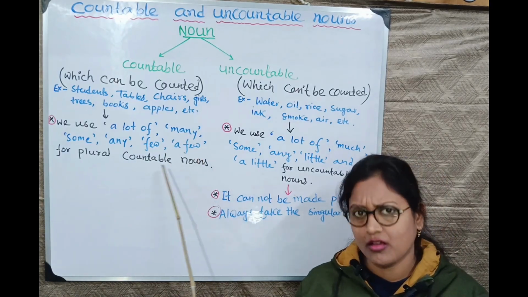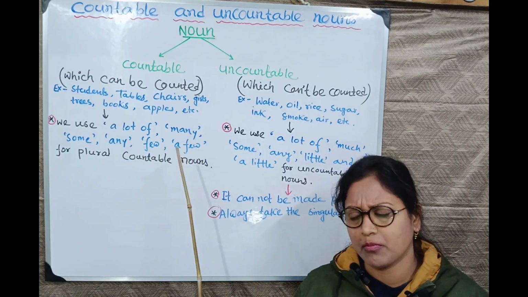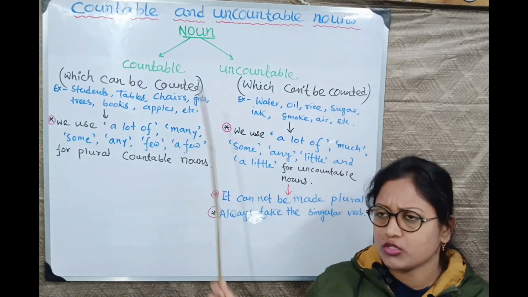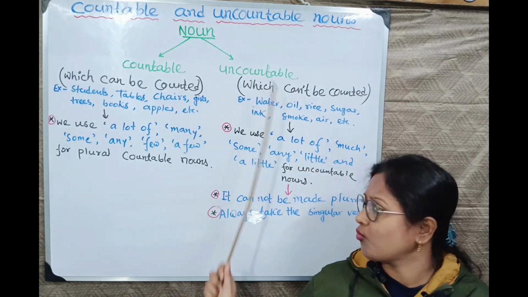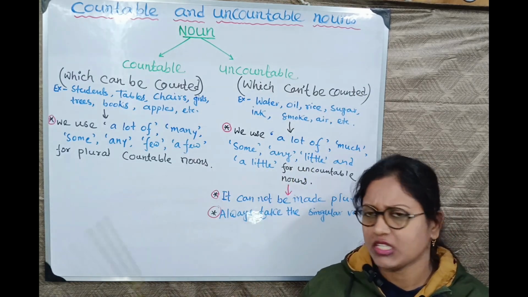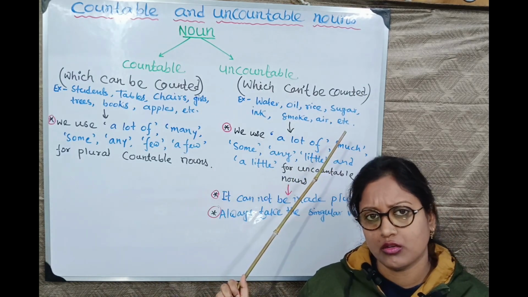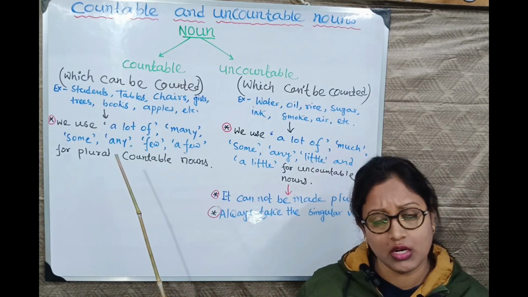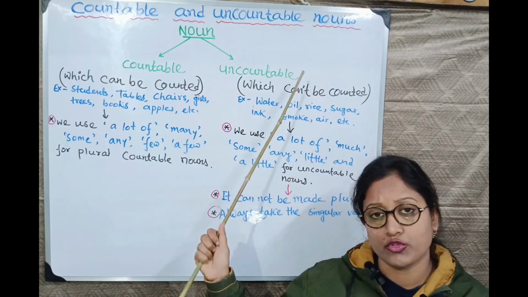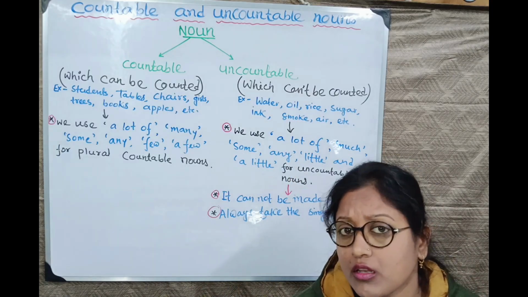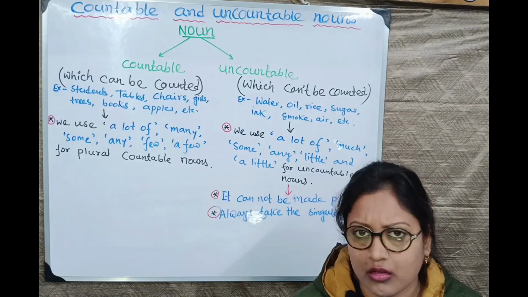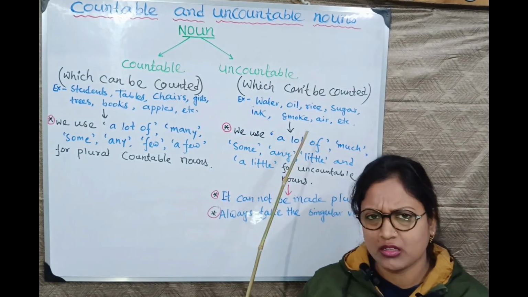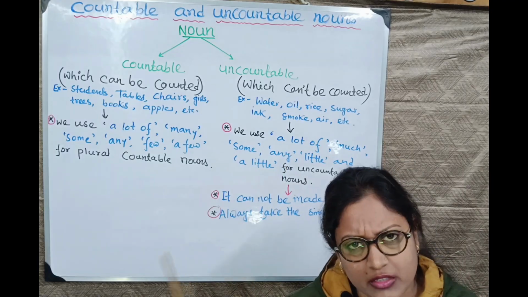So a few means I have some. Few means hardly any. Same meaning with little and a little, just one difference. You have to remember, few and a few we use for countable plural nouns, and little and a little we use for uncountable nouns. A little means some amount, less than some, but I have some amount. Got it?